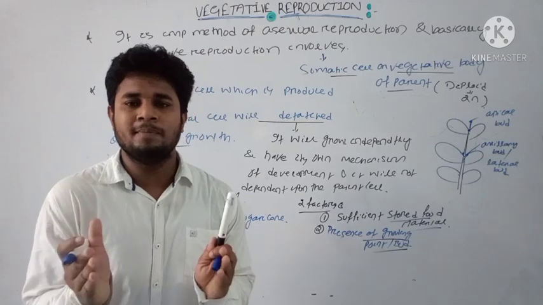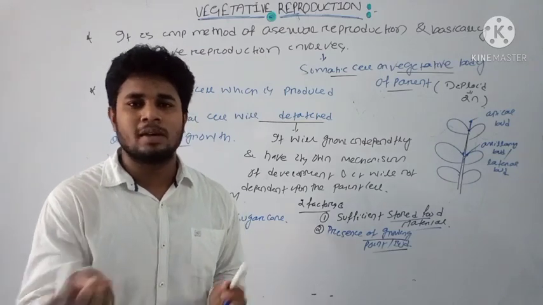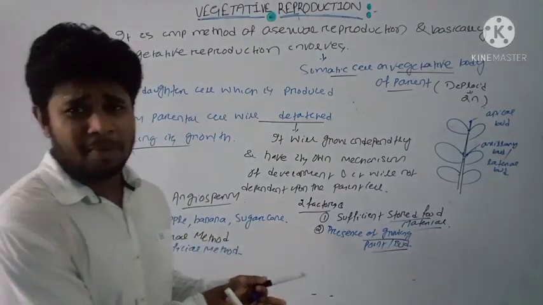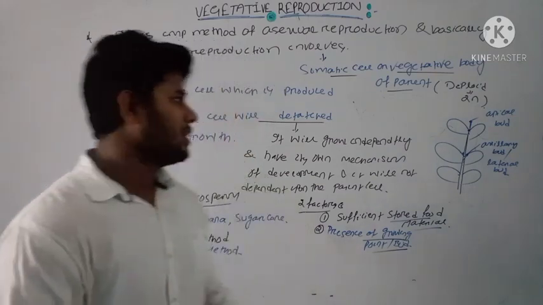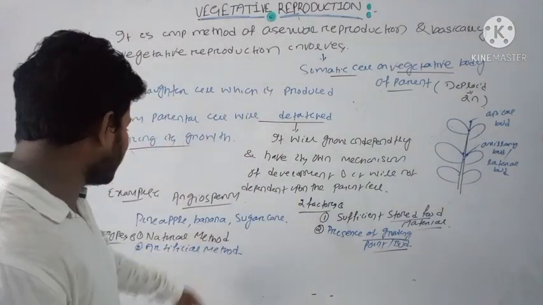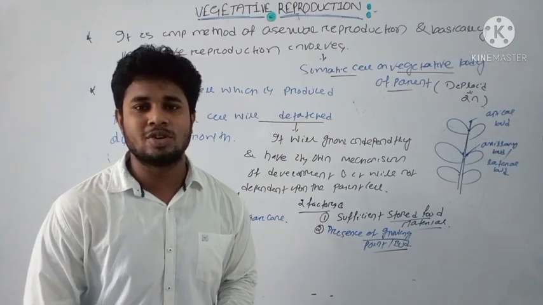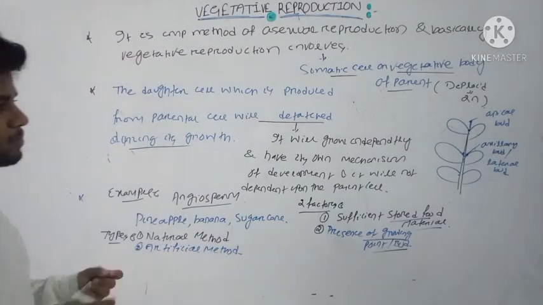Artificial is when we modify the plant, using some mechanisms or modification in the plant tissue so that it can grow into a new plant. Note down all these points. Then we will discuss in detail the first process, the natural method of vegetative propagation.